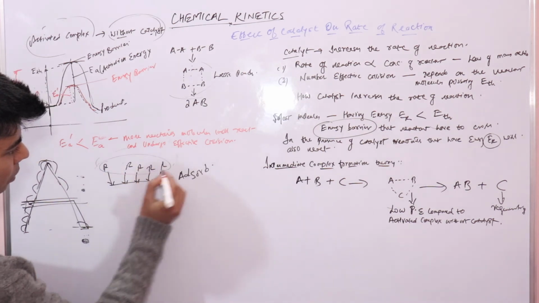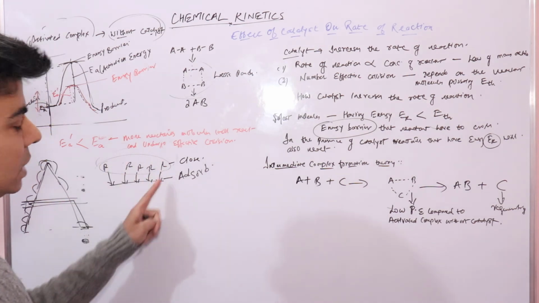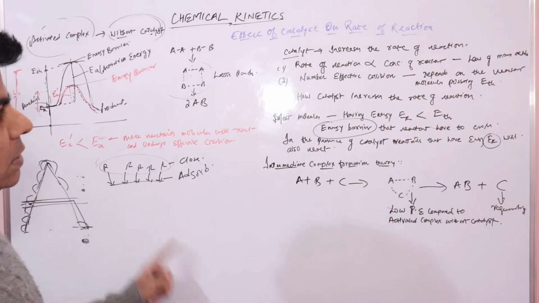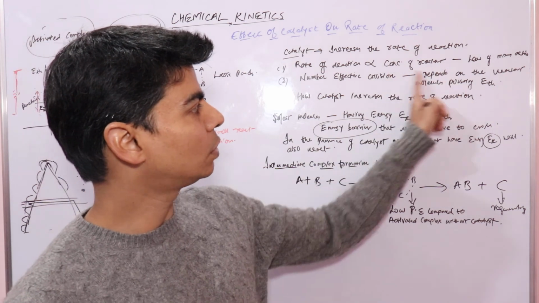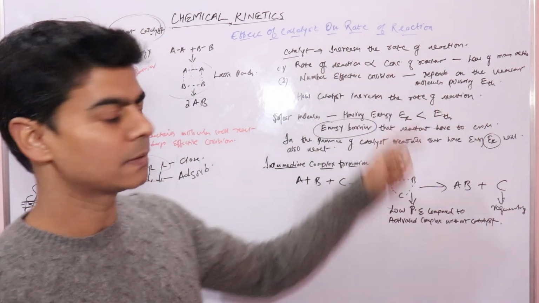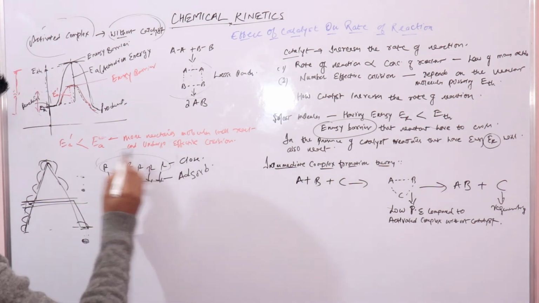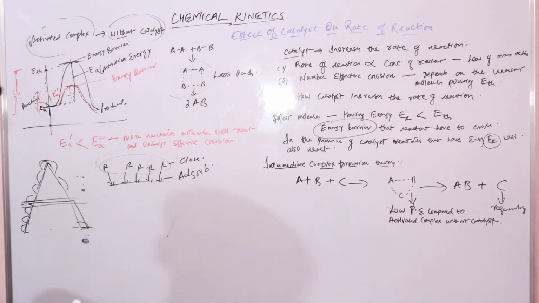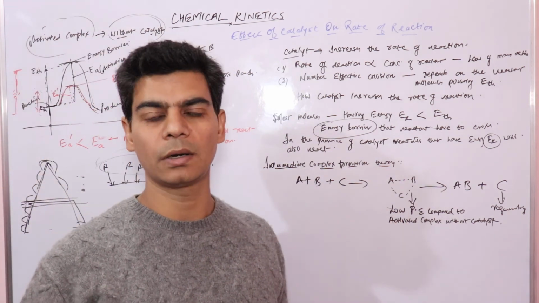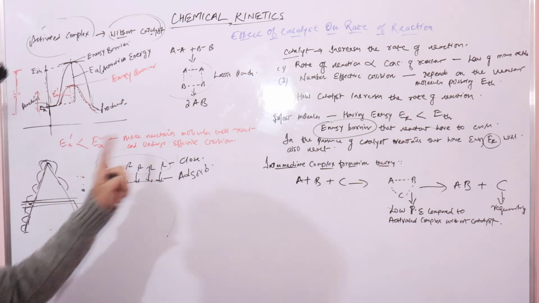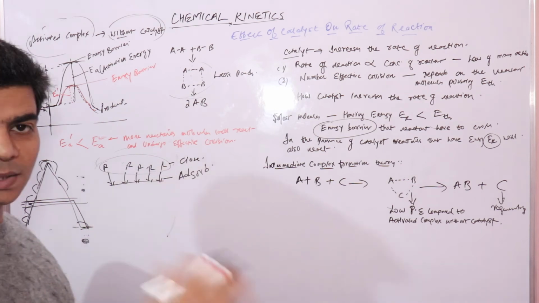These reactant molecules come close to one another, thereby increasing the concentration. The concentration of reactants increases due to the presence of this catalyst. And the law of mass action states that rate of reaction is directly proportional to concentration of reactant, so the rate of reaction will increase due to the presence of the catalyst, because it provides the surface where the reactant molecules get adsorbed and come close to one another. So they will undergo collision and form products.